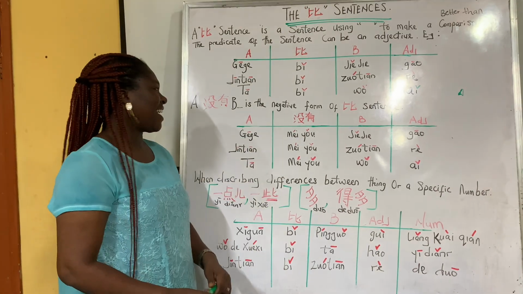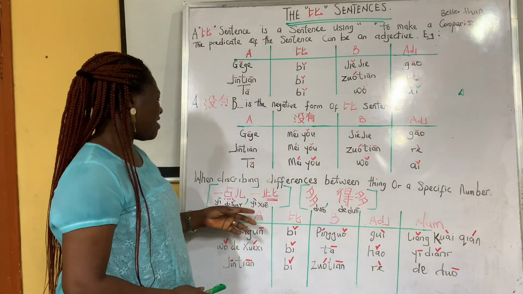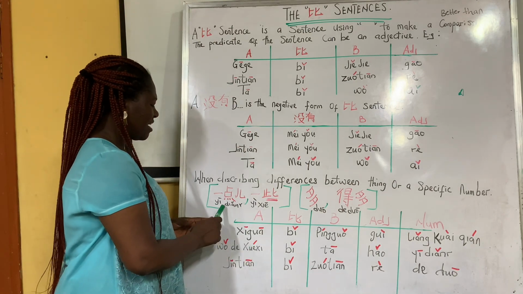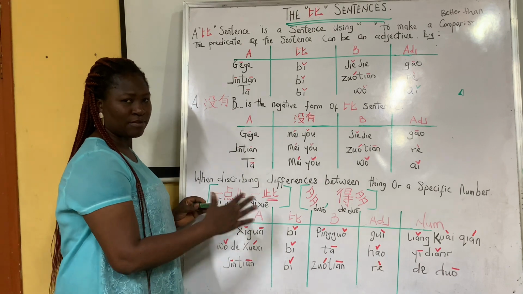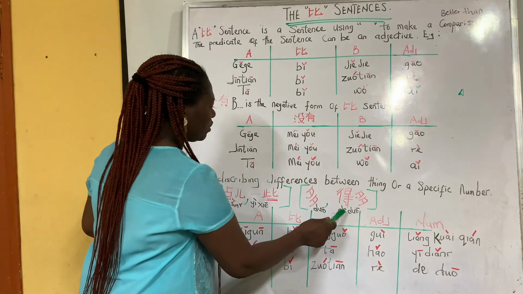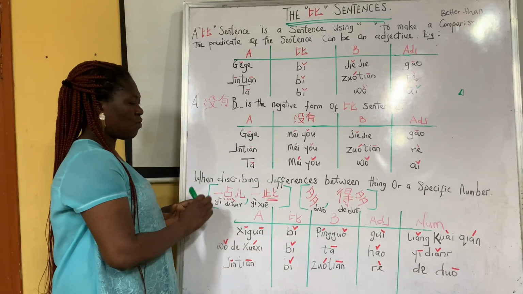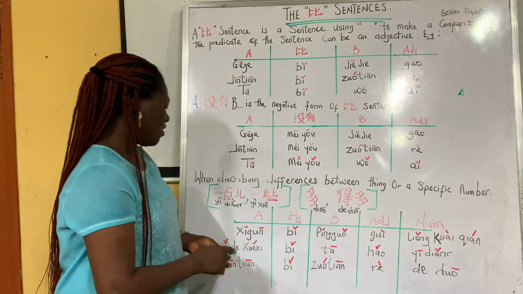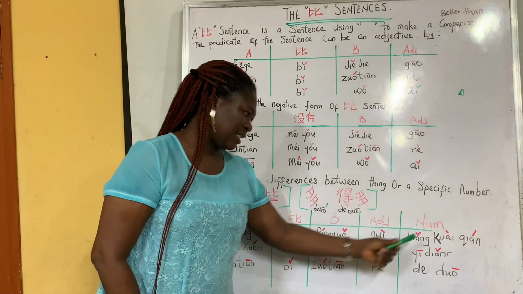Then the next. Okay, so we already know the positive part of it and the negative. Now, if we want to be specific, 一点 means a little, and 一些 also means some. Then 得多 or 多了 means much. So if you want to be specific about the differences, you add this at the end. Okay, let's go. Here we have A, 比 B, then the adjective, then the number.